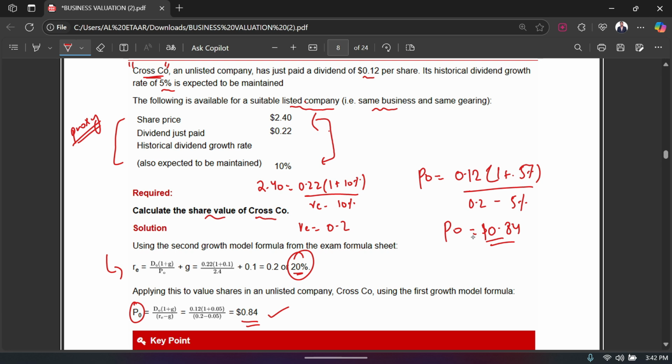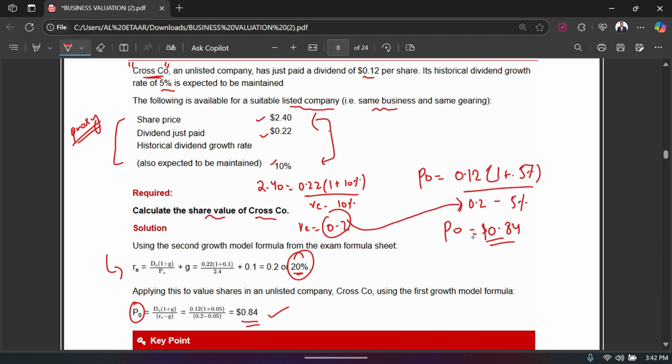According to the formula of the dividend valuation method, I have to take my current dividend that the company just paid, 0.12, times 1 plus the growth rate, which is 5%, divided by my RE minus growth. But as soon as I reach the denominator, I realized that I do not have the RE. So I used the proxy company data that they have given me to calculate my RE, and I used the same RE for my company.